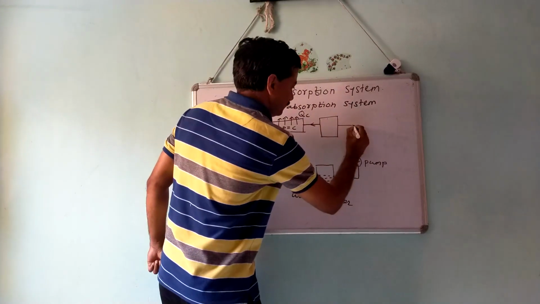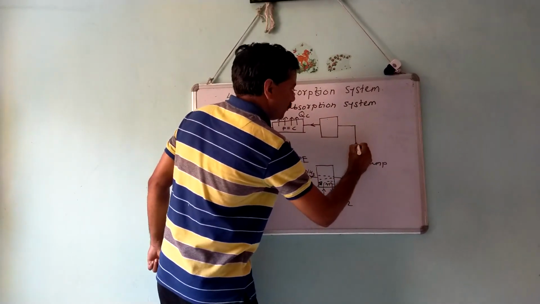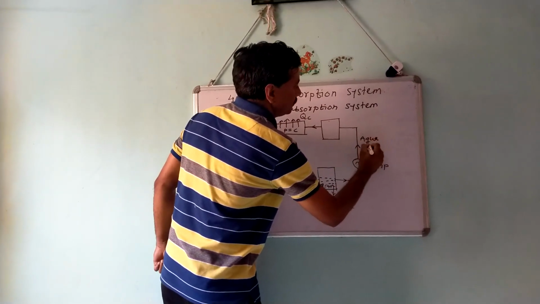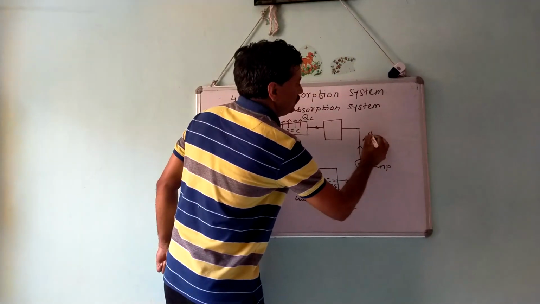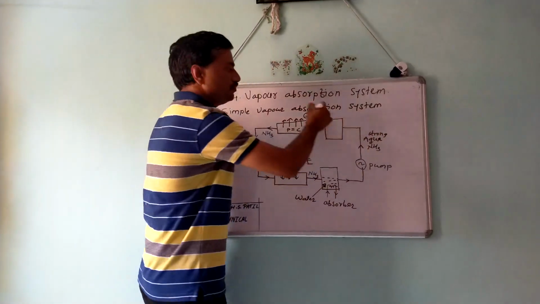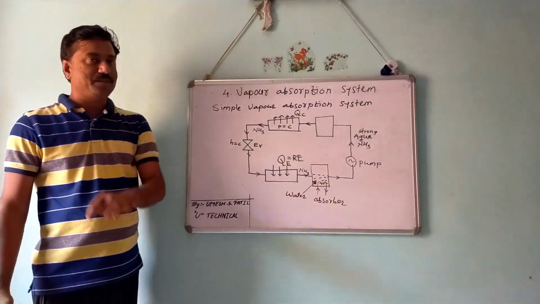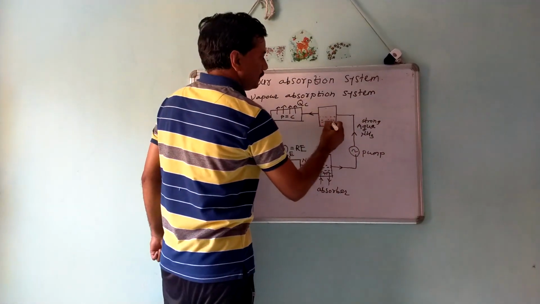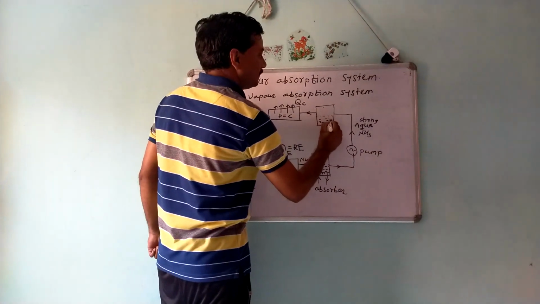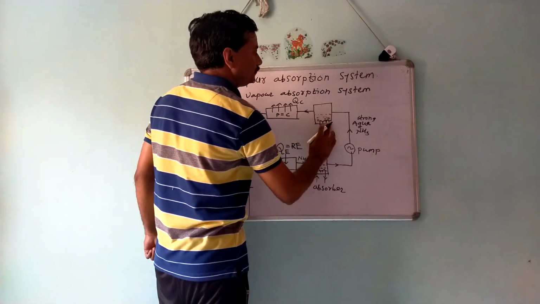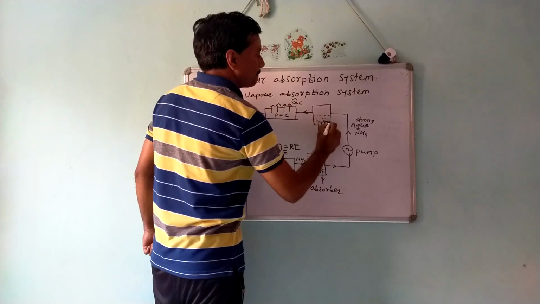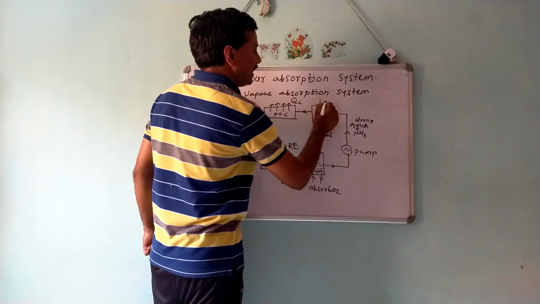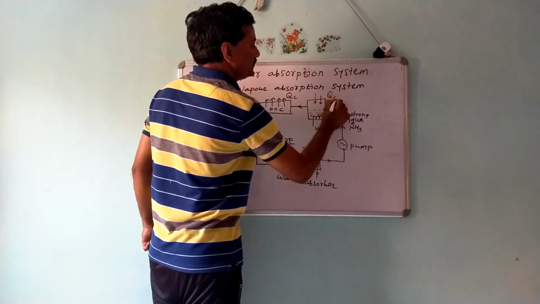The strong solution of aqua ammonia is pumped into the generator at high pressure and high temperature, and here heat is added to the aqua ammonia. Suppose the amount of heat added is QG.